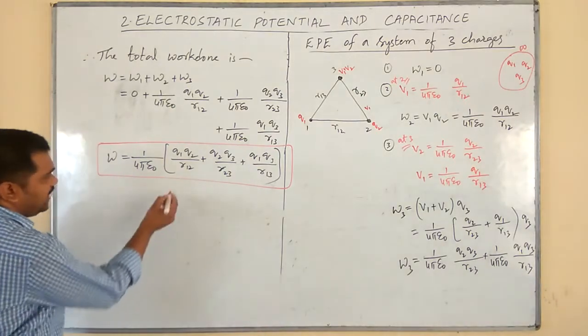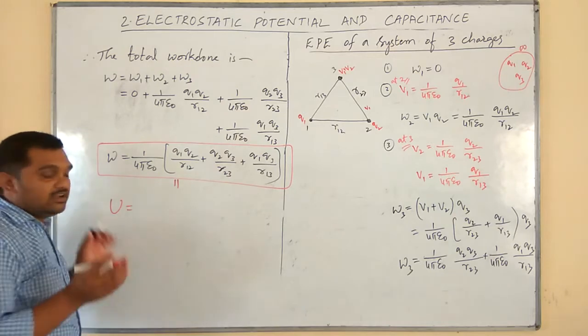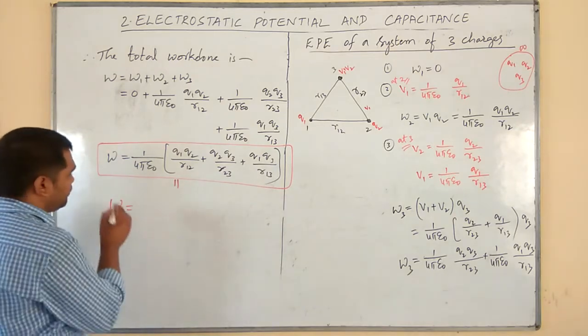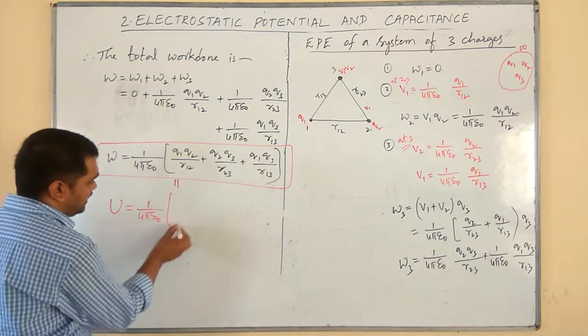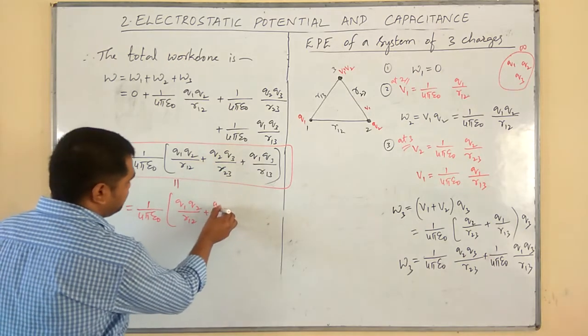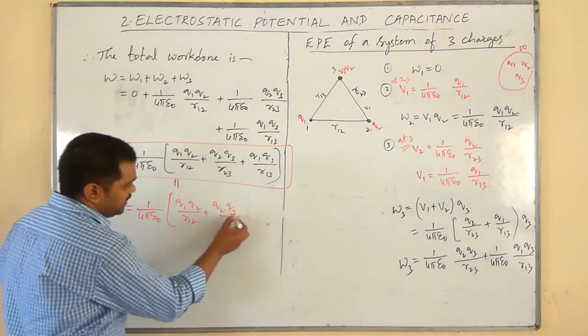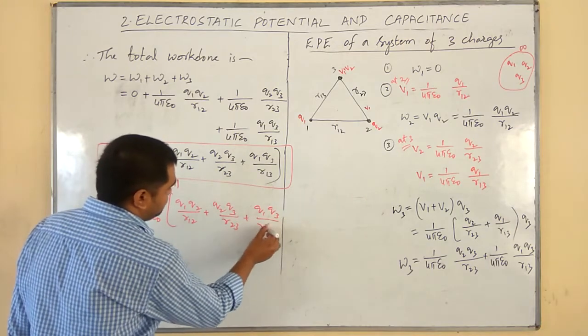Obviously, the work done will be converted into electric potential energy U of the system of three charges. Like this we have to derive the expression.